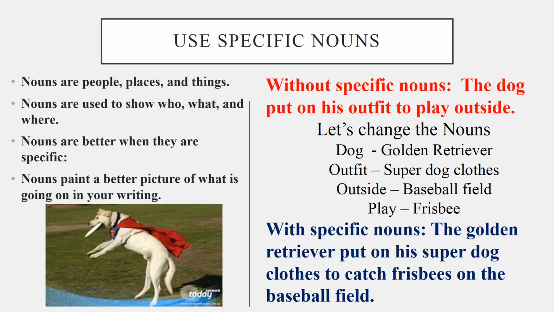If we change the nouns to be more specific, dog becomes golden retriever, outfit becomes super dog clothes, outside becomes the baseball field, play becomes the frisbee. So, the dog put on his outfit to play outside becomes, the golden retriever put on his super dog clothes to catch frisbees on the baseball field. Notice it's much more lively and accurate to the scene that we're describing.